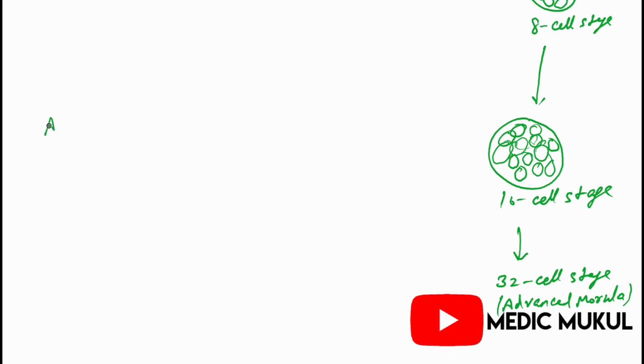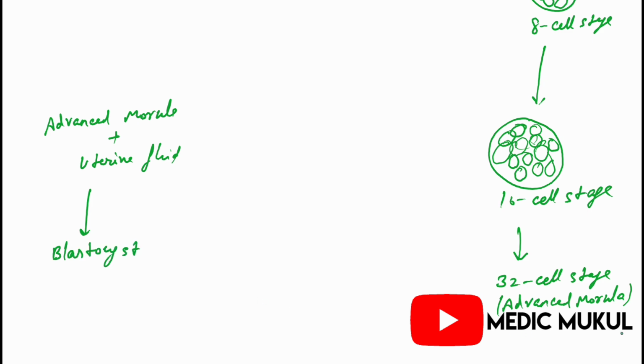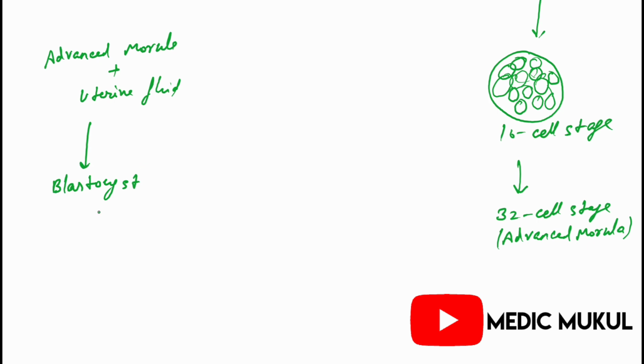Now what happens? This advanced morula combines with the uterine fluid and develops into the form known as the blastocyst. The blastocyst has two parts that differentiate into the outer cell mass and the inner cell mass.